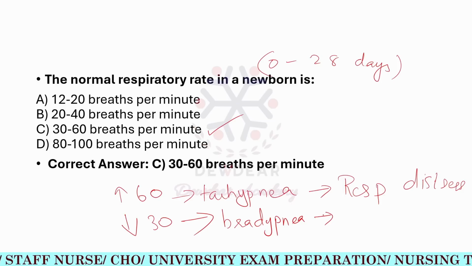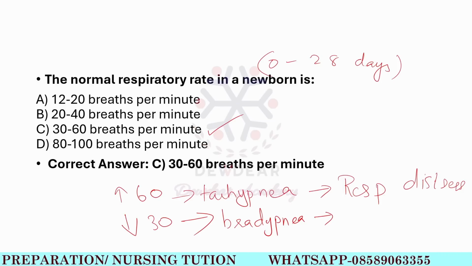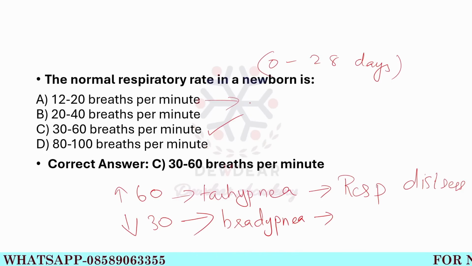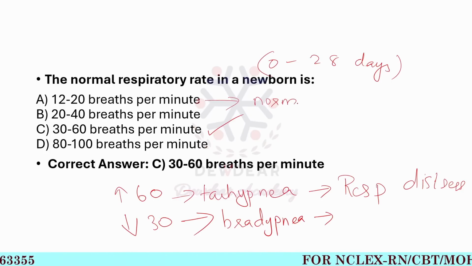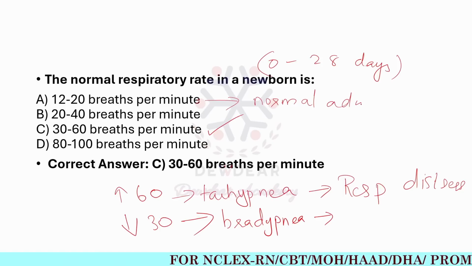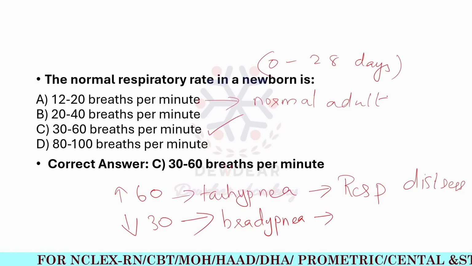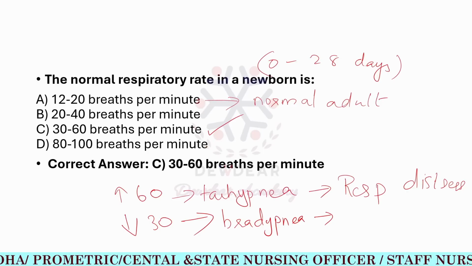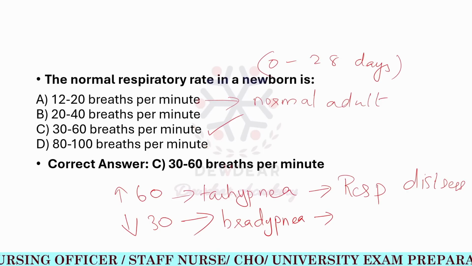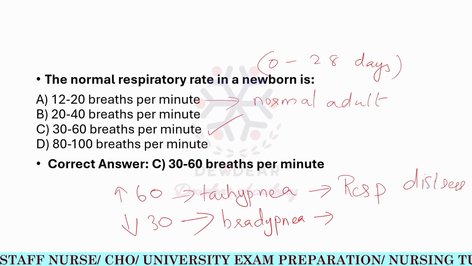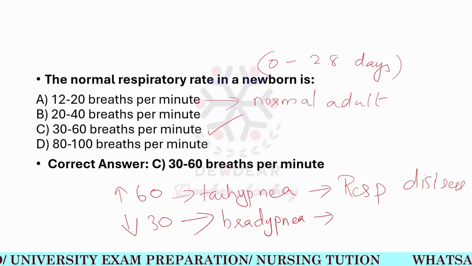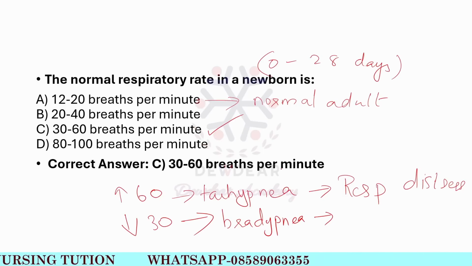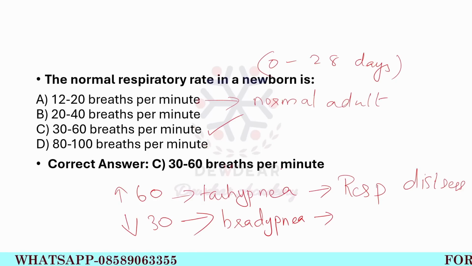The normal respiratory rate for adults is 12 to 20 breaths per minute, and that is not for the newborn. 20 to 40 is not the correct range, and 80 to 100 will be very high, and it may indicate severe respiratory distress, sepsis, or congenital heart problems. So the correct answer is 30 to 60 breaths per minute.